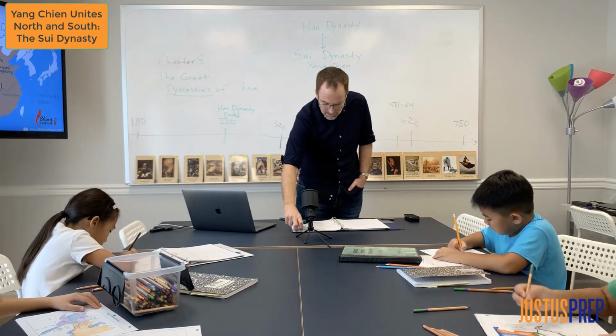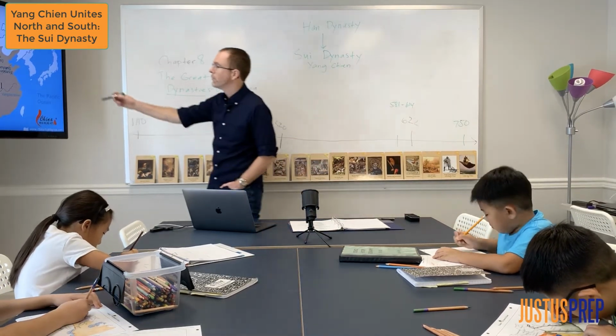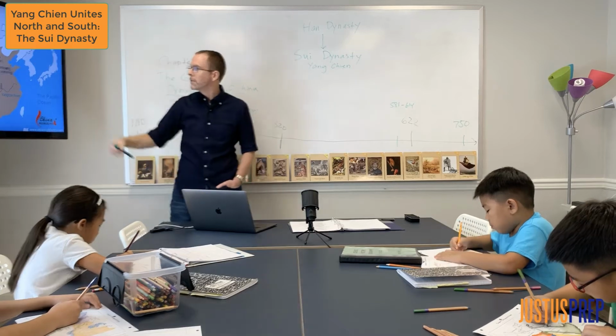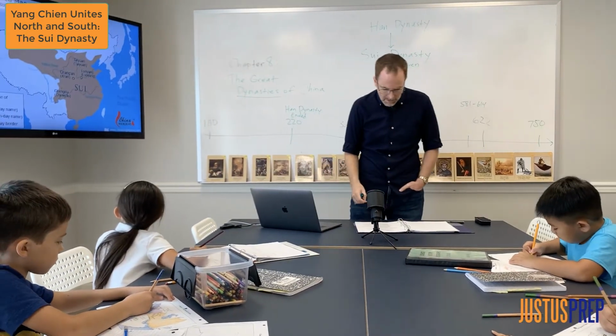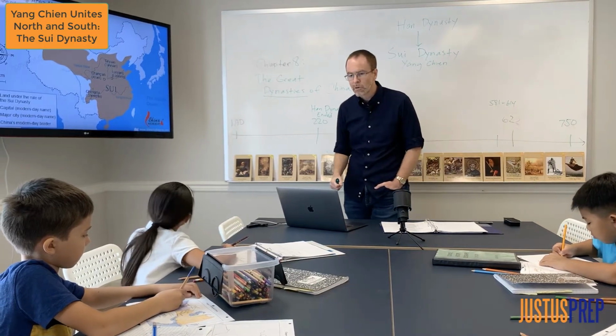So the northerners and the southerners could not travel easily between their two areas because of these rivers that were blocking their way, the Yellow River and the Yangtze River. So one of the Sui emperors connected the north and the south with a Grand Canal.